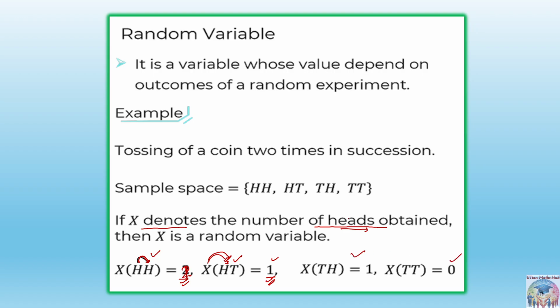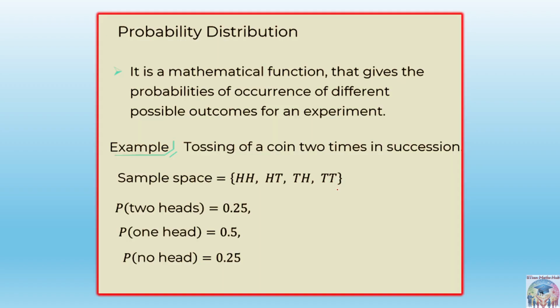It is just like suppose a number of events are occurring, and you need to assign a random variable to the number of events. So you can do it like this. Now the probability distribution. Basically, a random variable is used to write the probability distribution. What is the probability distribution actually? The probability distribution is nothing but according to the random variable.